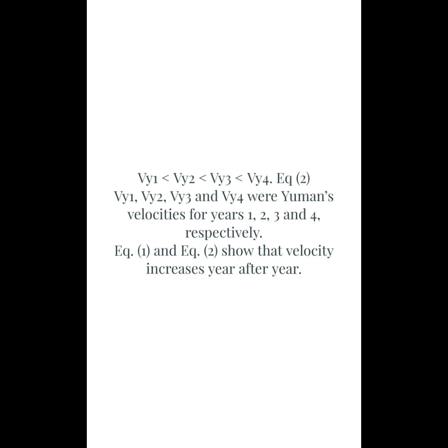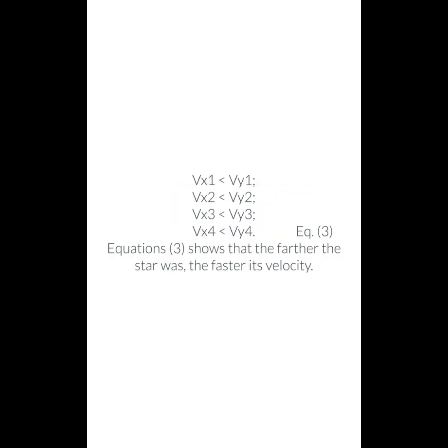Equation 2. Equation 1 and Equation 2 show that velocity increases year after year. Vy1 < Vy2 < Vy3 < Vy4. Equation 3. Equation 3 shows that the farther the star was, the faster its velocity.